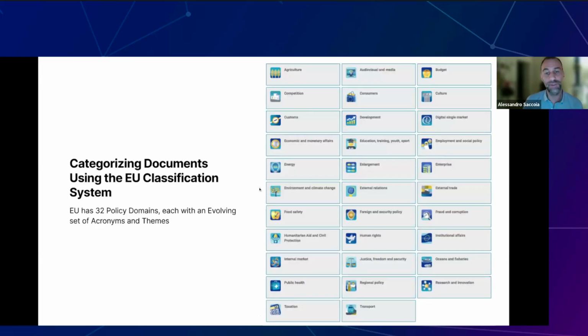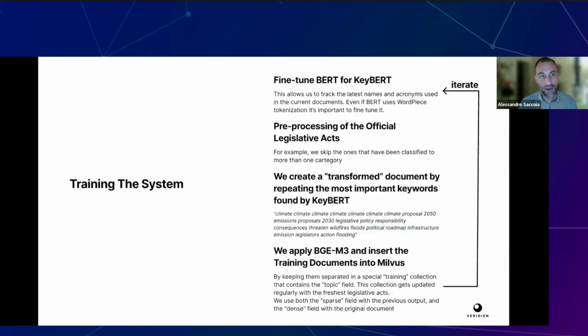Okay, so let's arrive at how we did it, how we put this in action. As I said, there are 32 categories in the EU, policy domains, and they are quite evolving. That is, every month there are new acronyms, new names that appear in the conversation. So we wanted to build a system that would keep being updated. How did we train the system in an iterative way?